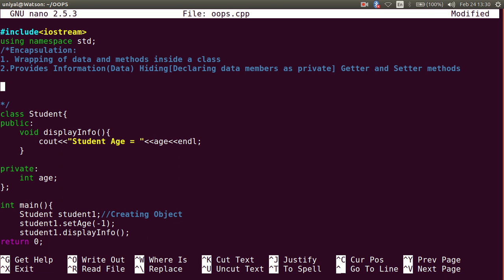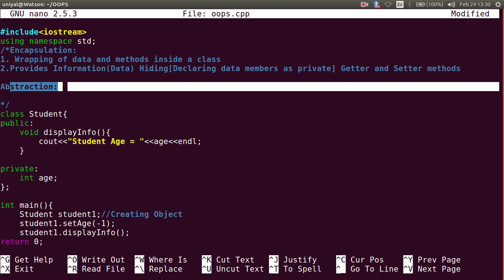Now I am going to discuss another important feature of the object oriented programming system that is not related to C++ only, but all the programming languages that are based on object oriented programming will have these features, like encapsulation or abstraction.